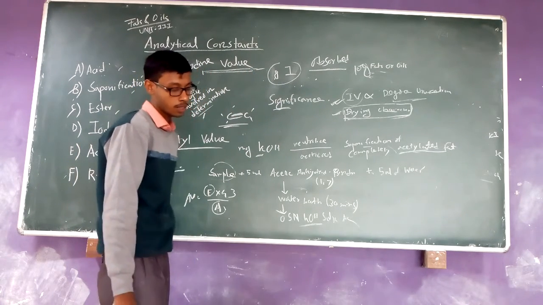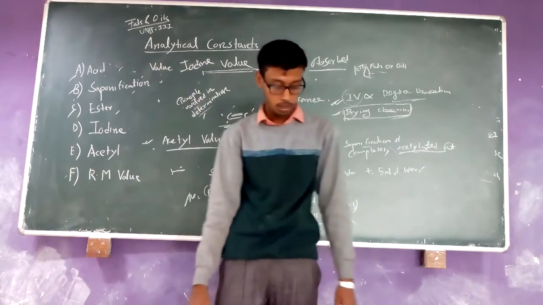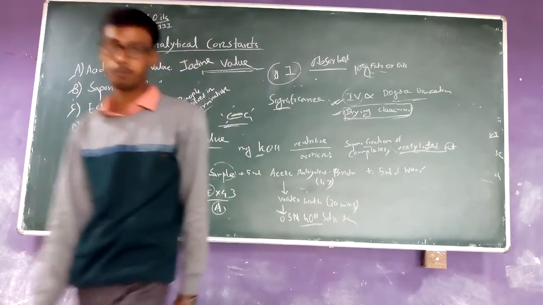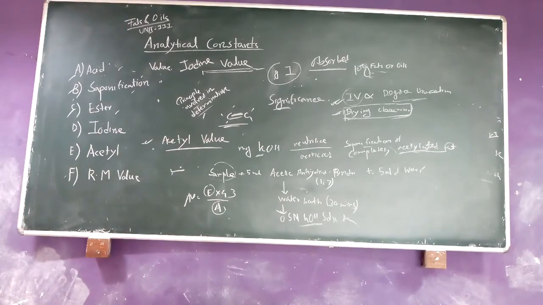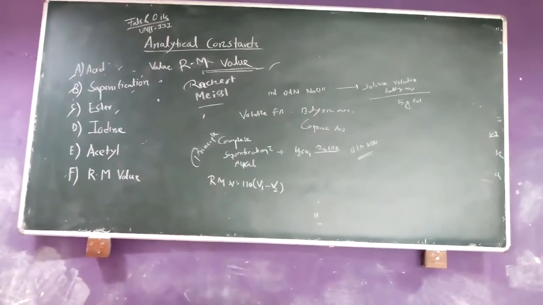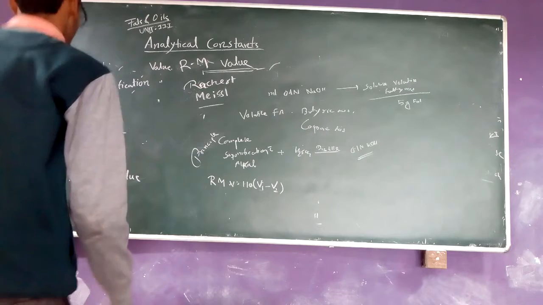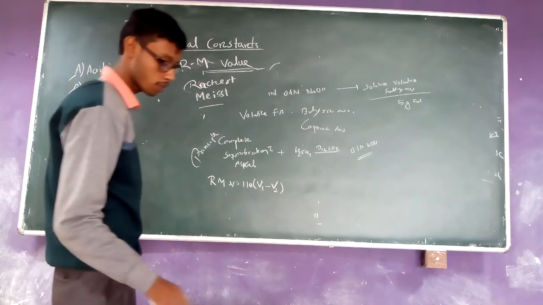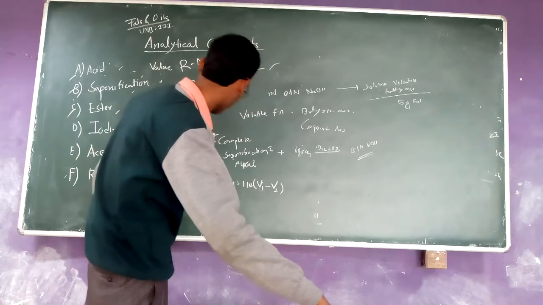Now going to the last part of the analytical constants, that is the RM value.